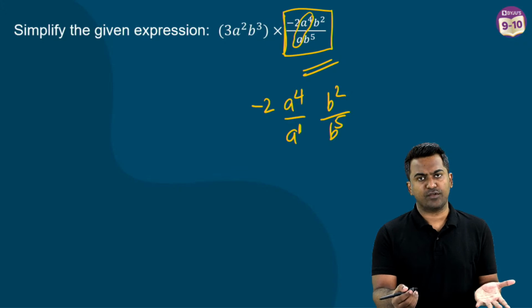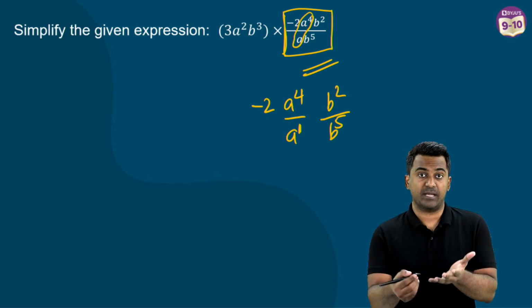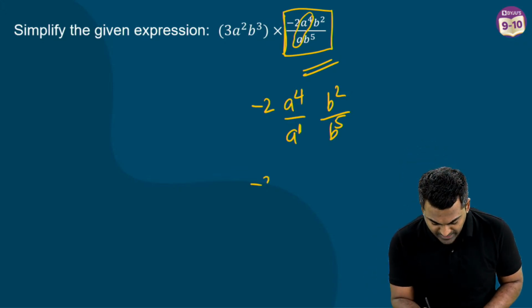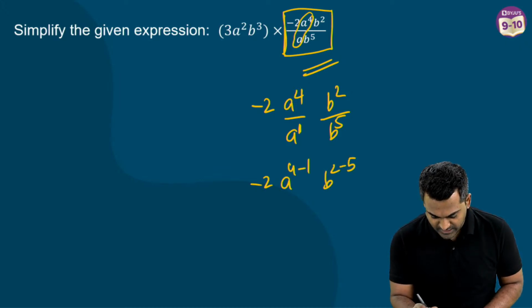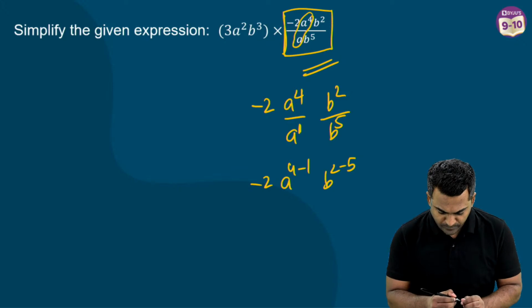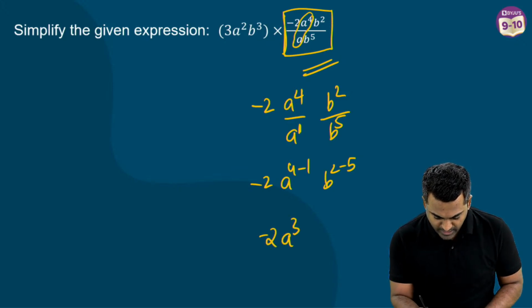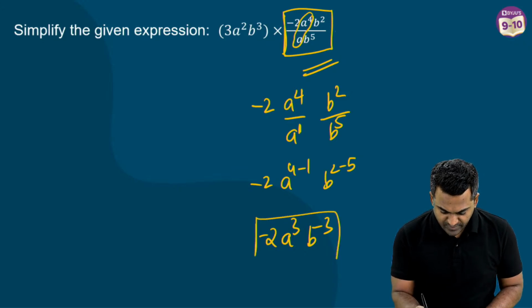Now, you've just learned the formula: a power m divided by a power n is a power m minus n. So this will be minus 2 multiplied with a power 4 minus 1, b power 2 minus 5, which will become minus 2 multiplied with a cube multiplied with b power minus 3. So all of this, when you simplify, you get this.